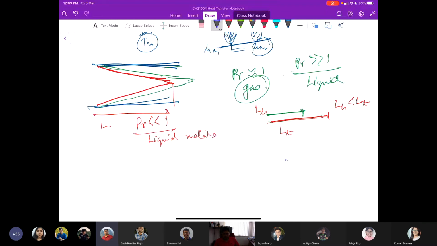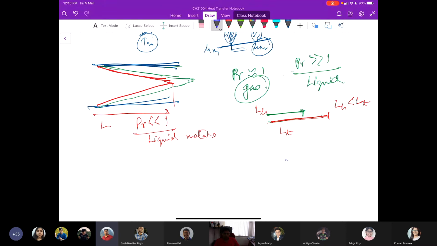So similar to that idea, the hydrodynamic entry length we typically define where the friction coefficient reaches within 2% of the fully developed flow value, that means 0.98 times the friction value in the fully developed flow. So it is the distance from the entrance to the length where the friction coefficient reaches within 2% of the fully developed value.